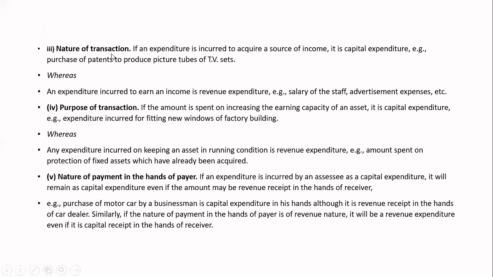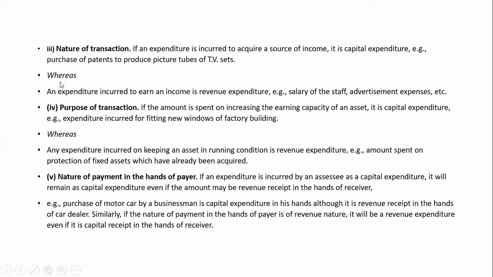Next one is nature of transaction. If an expenditure is required to acquire a source of income, it is called capital expenditure. In the earlier examples only, here they have told already one example. Purchase of patents to produce a picture tube for TV sets. So what you will make? You make a picture tube and you got the patents. So in order to get the patent, you have paid certain expenditure, that we call it as capital expenditure. Means you sell the picture tube. So this is about a source of income for you.